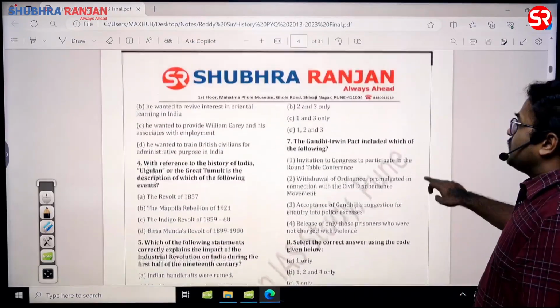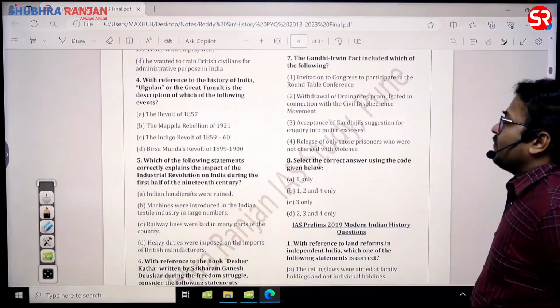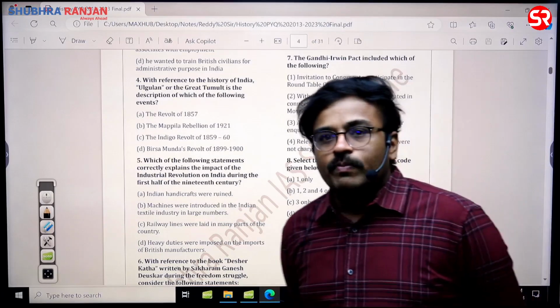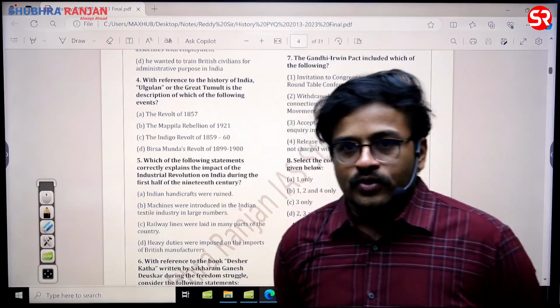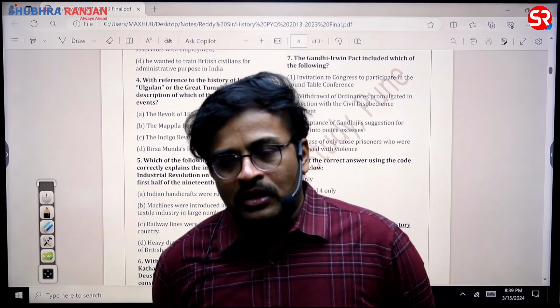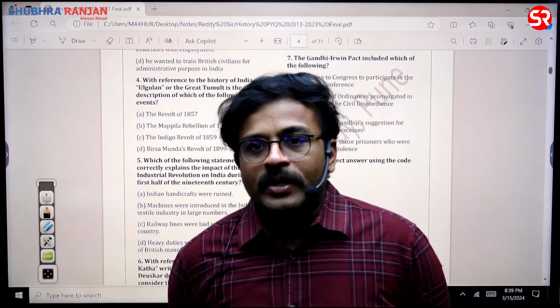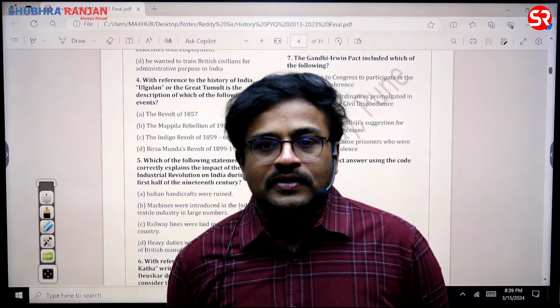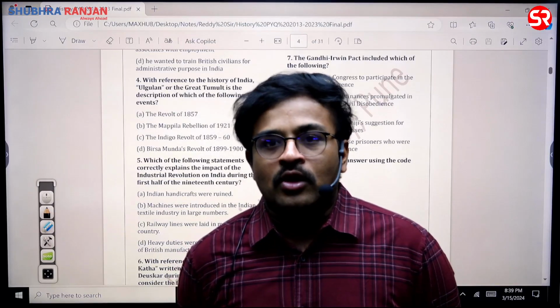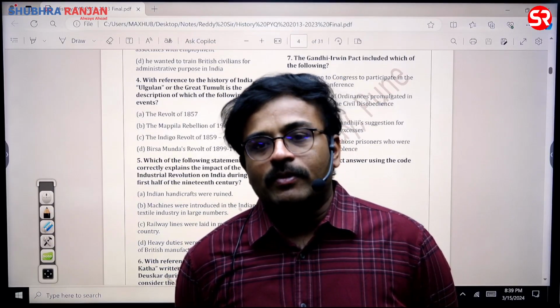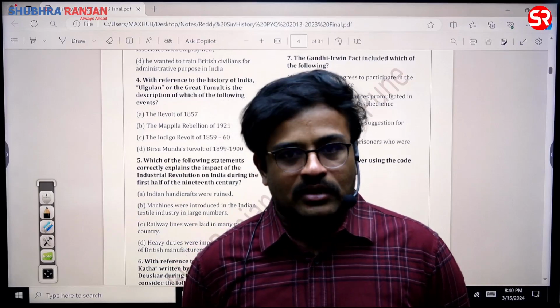Then after this, see the next question. The Gandhi-Irwin Pact included which of the following statements? See, in fact, UPSC has dropped this question, sir. Even though it asked the question, they have dropped it. In the UPSC key itself, it has been clearly mentioned that this question has been dropped from the paper. It means that the paper was only for 198 marks that particular year, sir.